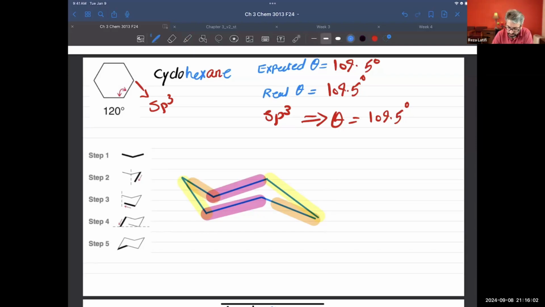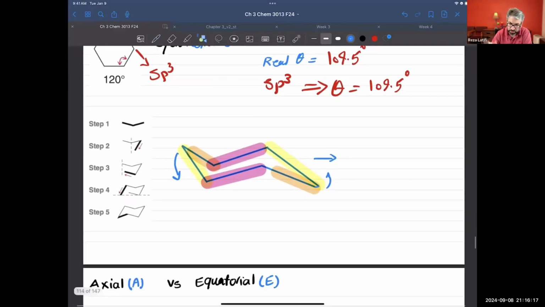Okay, and you can flip this one, move this one up and bring this one down. If you do it, you will get such a structure. So in this case, the head of the molecule will be pointing up. So I'm going to draw the head of the molecule pointing up.